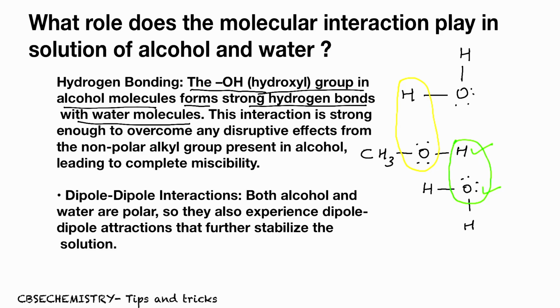At the same time, it contains what? It contains a non-polar alkyl group. Correct. What will the non-polar alkyl group do? It will try to stay away from water. But the hydrogen bonds established between water molecule and alcohol molecule are strong enough to overcome any disruptive effect from the non-polar alkyl group present in alcohol, leading to complete miscibility.